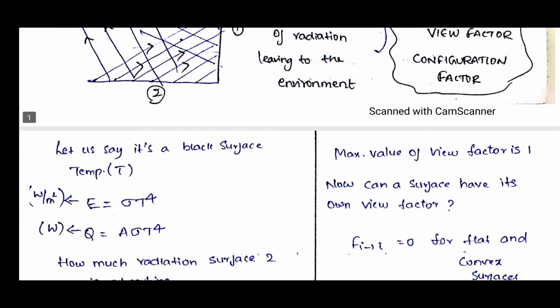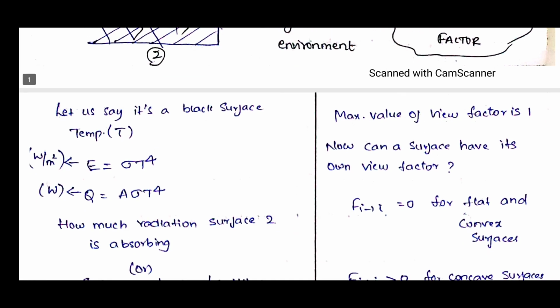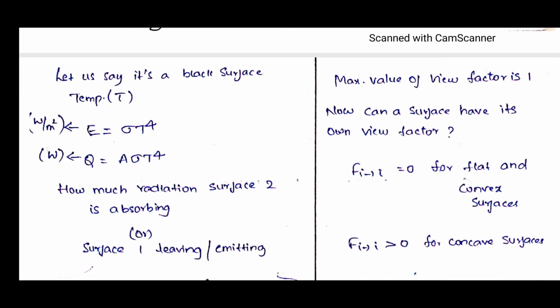If we write in terms of Q, in watts, it is A into sigma T power 4. Q here means how much radiation surface 1 is emitting or surface 2 is absorbing.